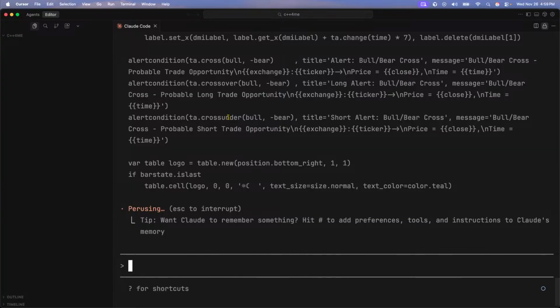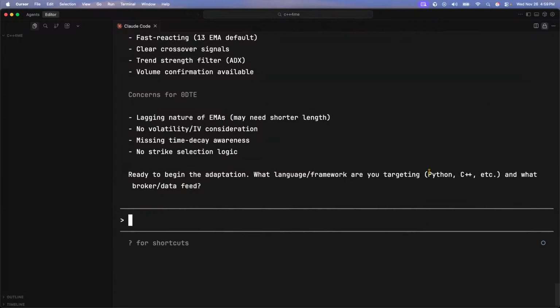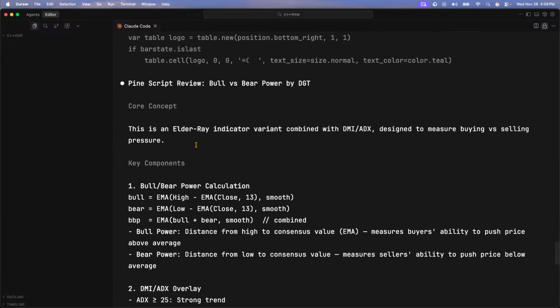Now, the only thing I'm going to preface is that this is my first time doing it in C++. So I'm interested to see how this is going to work out. I have no idea, but this is going to be fun.